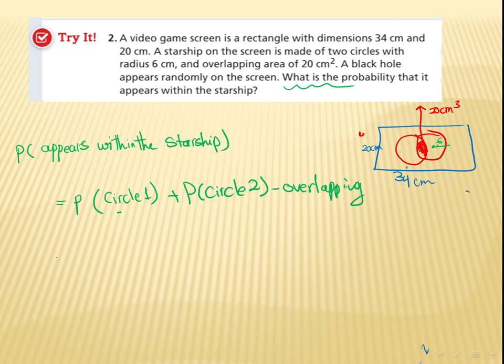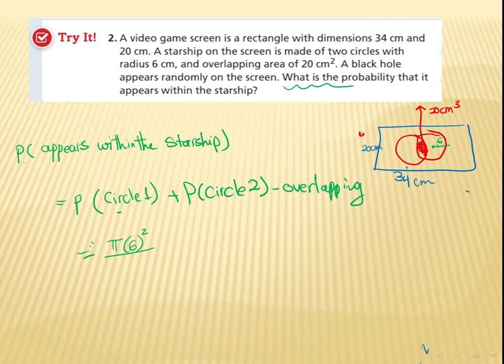So the probability here of a circle is going to be the area of the circle, which is pi r squared. So pi times r, which is here 6 squared, over the probability of all possible outcomes, which is the area of this rectangle. What is the area of the rectangle?